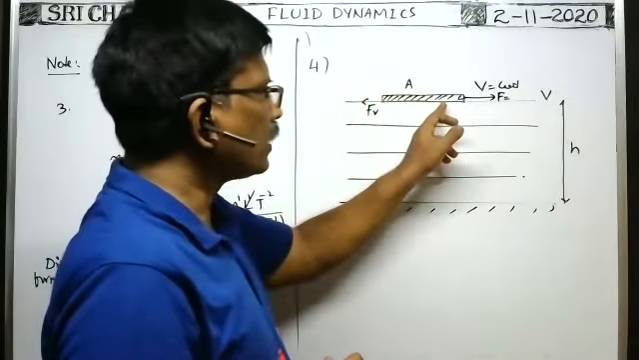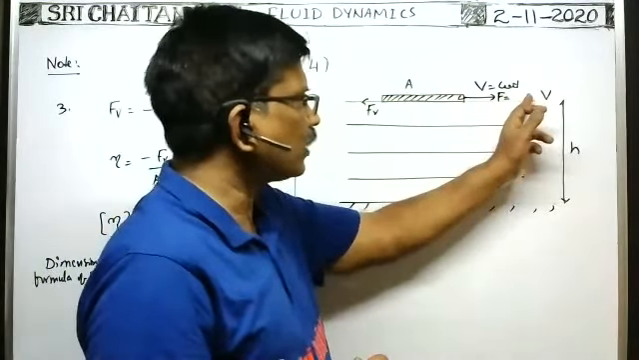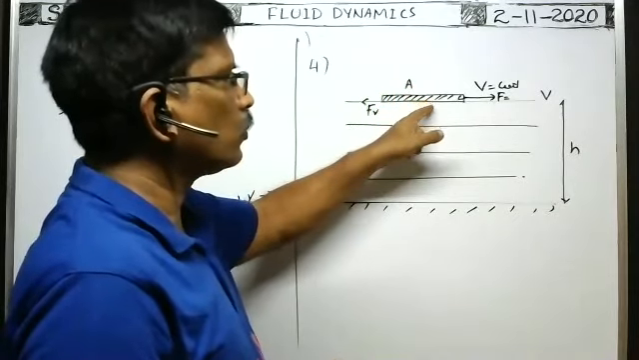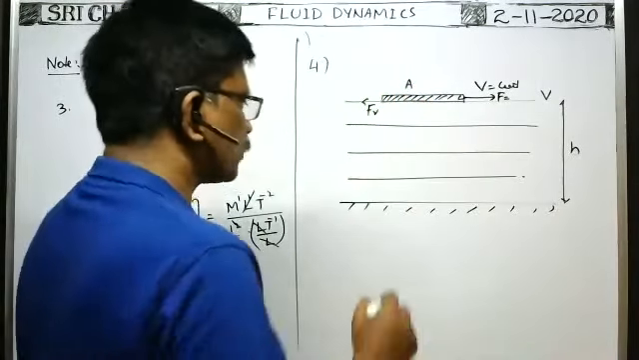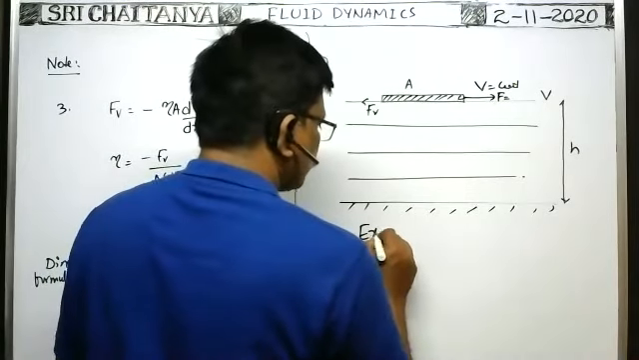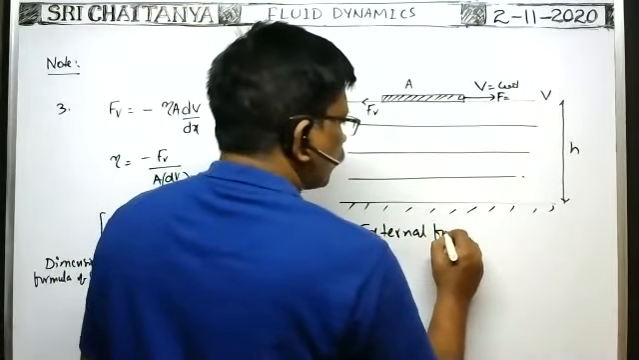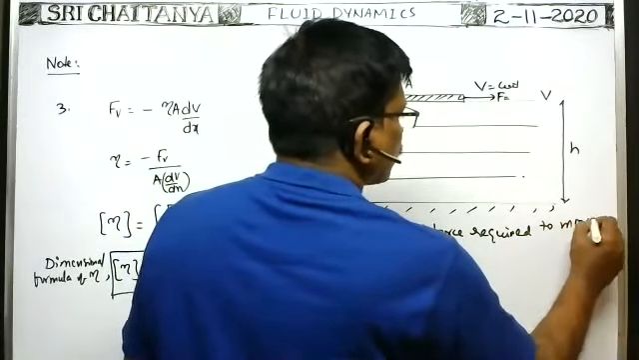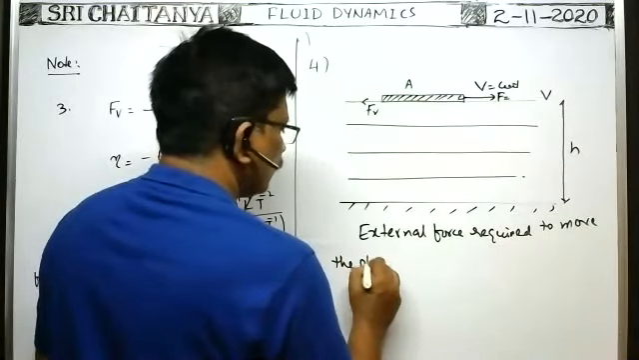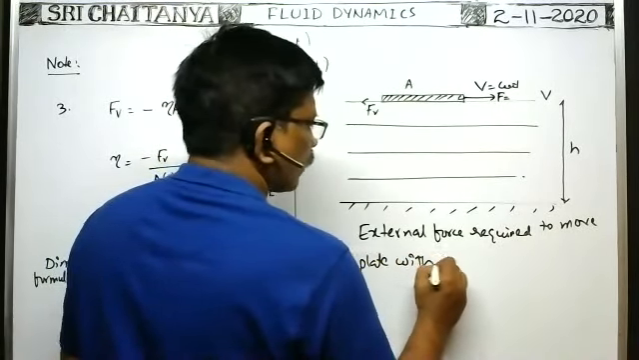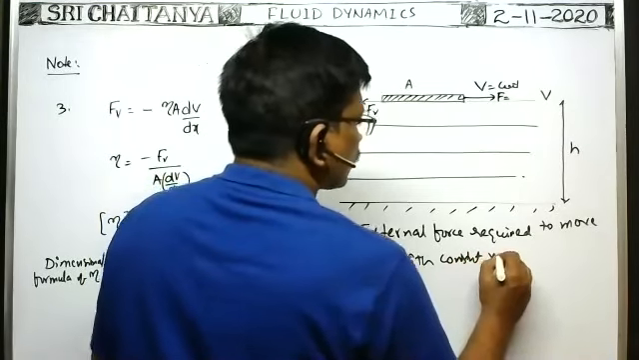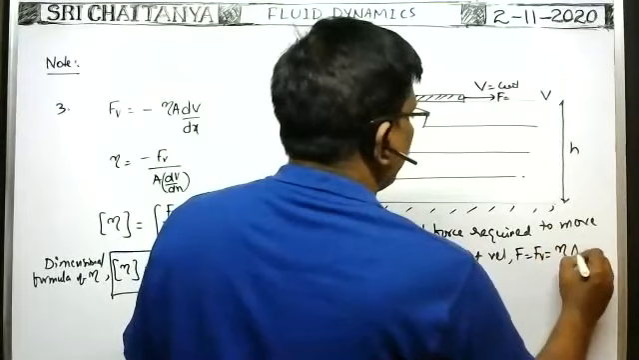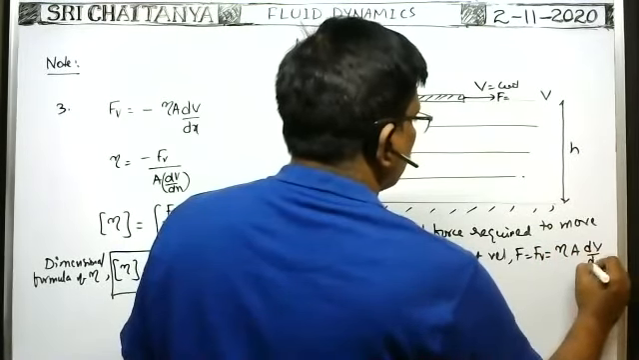So when you apply the external force on the plate in this forward direction, which is equal to this viscous force, the net force acting on the plate becomes 0, so the plate travels with constant velocity. That's why an external force is required to move the plate with constant velocity. To move the plate with constant velocity, F is equal to the viscous force, that is equal to eta A into dV by dx.